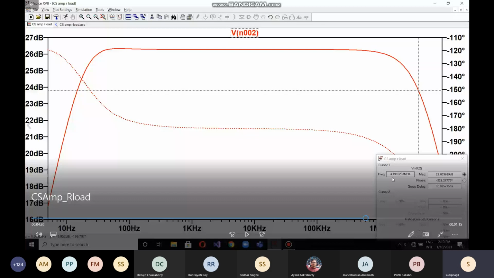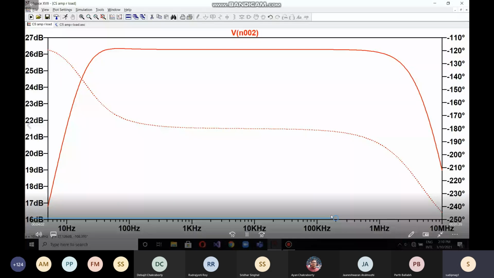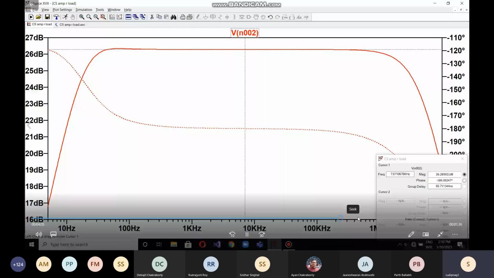That is the cutoff frequency. So 4.19 is the cutoff frequency.